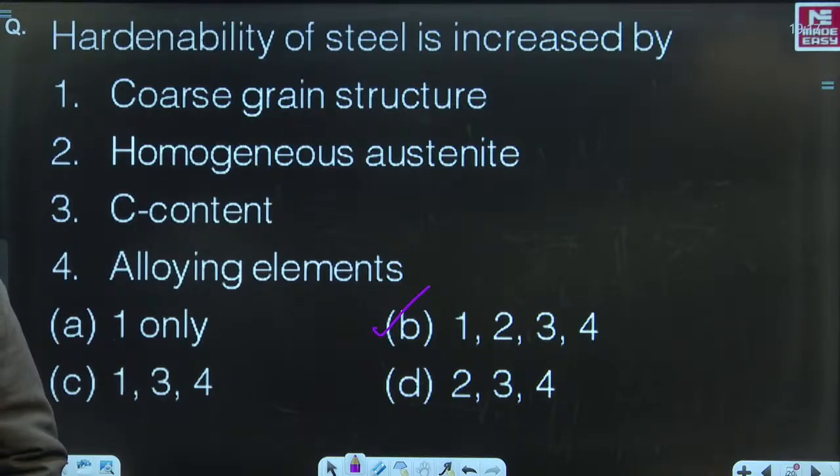Fantastic. Good. Rajanish has given. Ashu has given. Abhishek Kumar Mishra, Raviraj Kumar. Good beta. So glad that you are able to give correct answers. All these four parameters are going to give an increased hardenability in case of steels. Come on, let me see again. Next question, please.